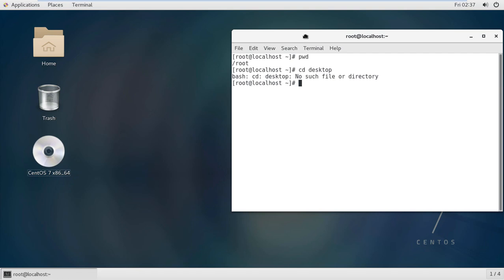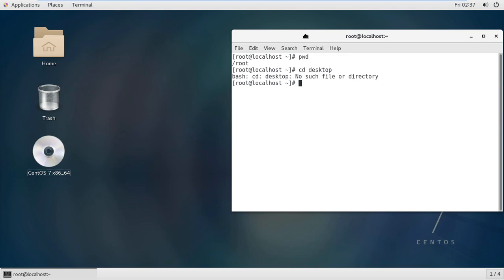What happened? In the previous video we discussed that you navigate from root to desktop with cd desktop, but now I am typing the same cd desktop command and it's not accepting. So what is the reason?